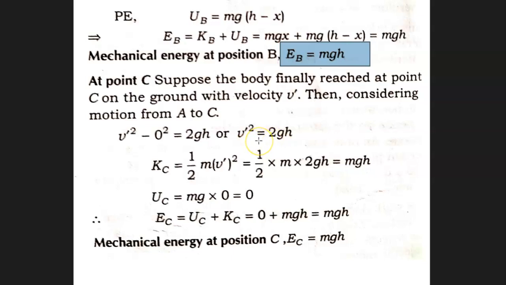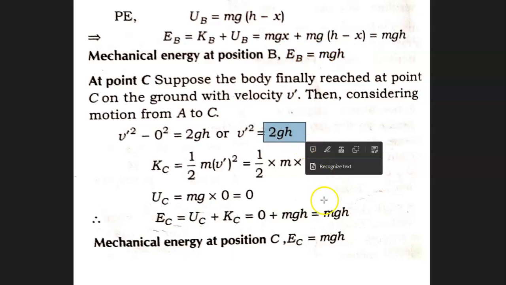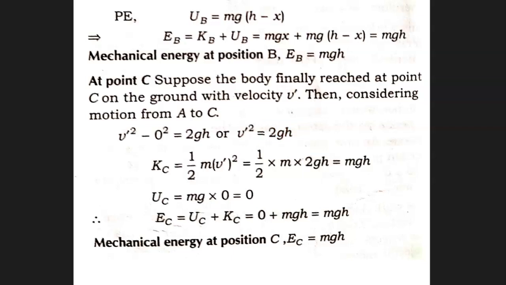So we get v dash square is equal to 2gh. We calculate kinetic energy at C, that is half m v dash square, that is half m into 2gh. So 2 gets cancelled out, we get mgh.